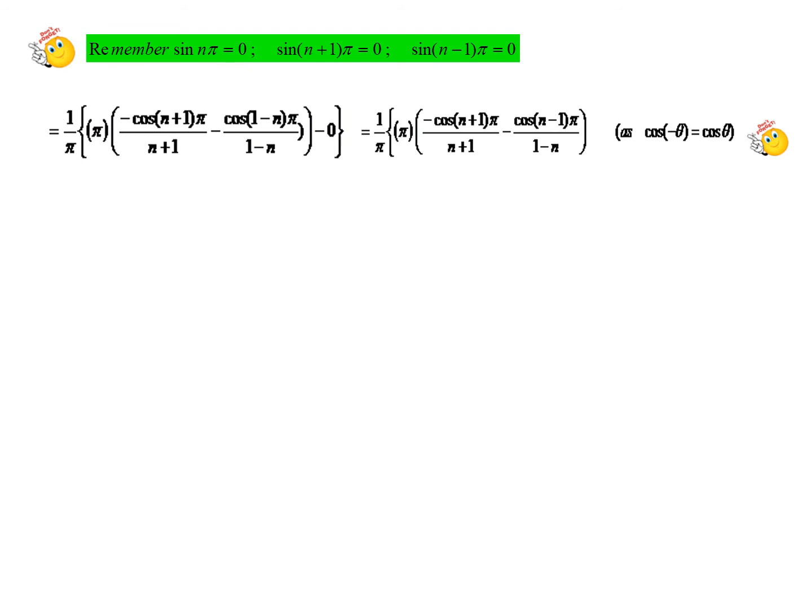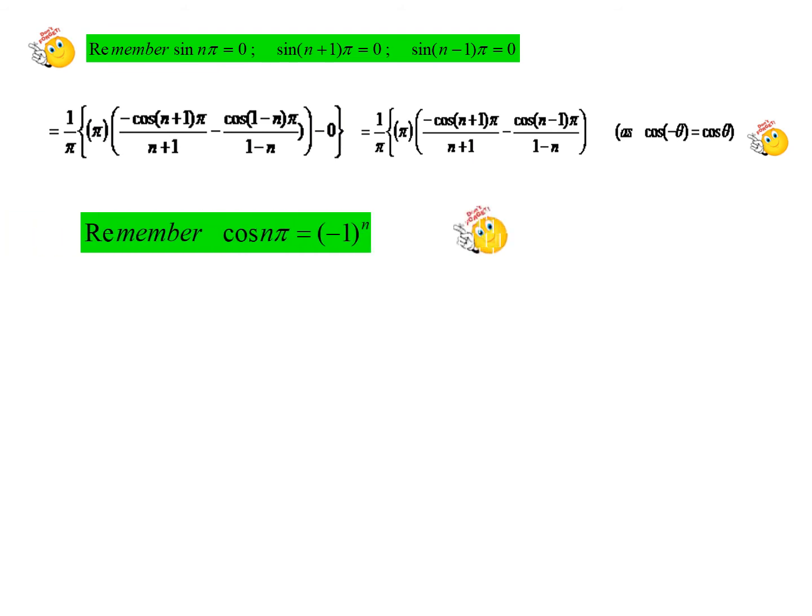Minus cos 1 minus n into pi in the first term, we had changed as minus cos n minus 1 into pi. Since cos of minus theta is cos theta, we need to change that here as n minus 1, because cos n pi is minus 1 power n. So if we have 1 minus n, then it will not be appropriate. Since n is an integer starting from 1, it is appropriate to write n minus 1.